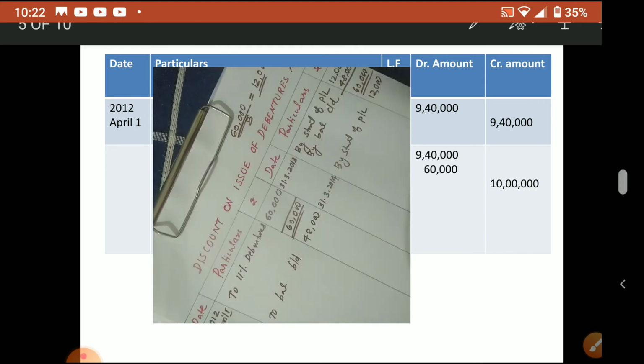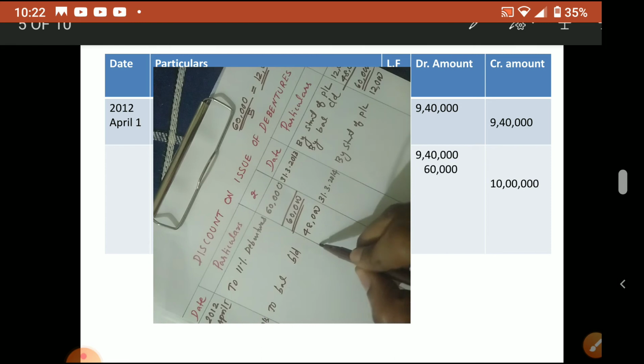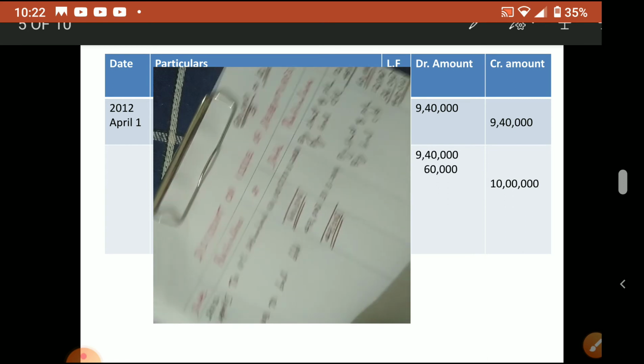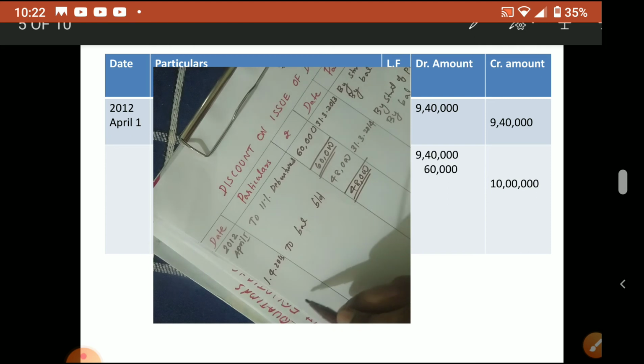Okay, 12,000. Now we can balance: 48,000 minus 12,000 is 36,000, by balance carry down. Okay, then again this process will continue for 5 years. Next date is